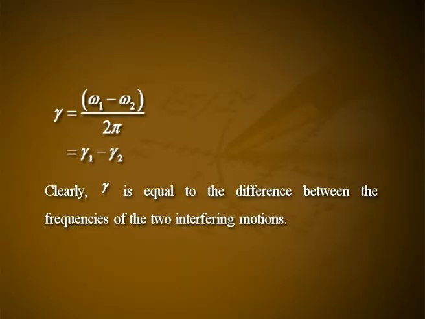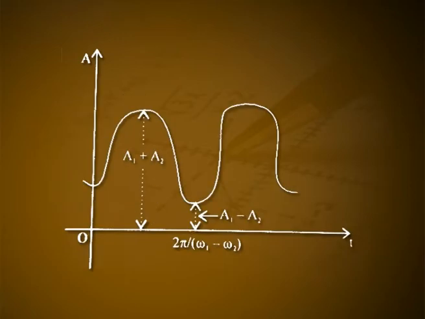One obtains the frequency of amplitude oscillation as gamma equal to (omega 1 minus omega 2) divided by 2 pi, which is equal to gamma 1 minus gamma 2. Clearly, gamma is equal to the difference between the frequencies of the two interfering motions. Figure 3 shows the variation of A with t. The situation described arises when, for example, two tuning forks of close but different frequencies are vibrating simultaneously at very nearby places. The fluctuation in the intensity of sound is termed beats. The fluctuation is due to the change in amplitude.